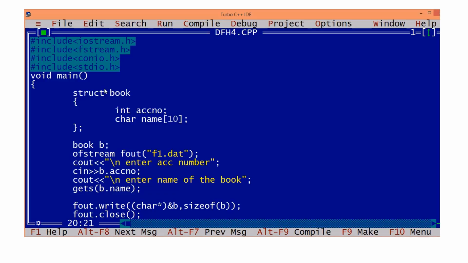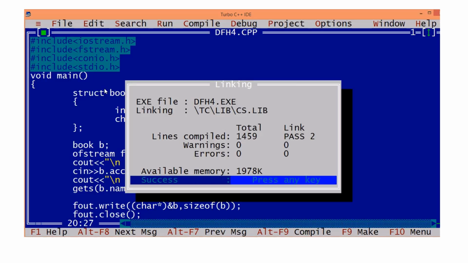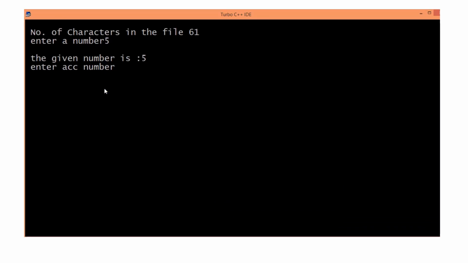But both are pointers only, both are addresses only. So one number is compatible with another number. Both are compatible or not? This is also a number, this is also a number. This is also an address, this is also an address. So what are we doing? Typecasting. Address of b, we are forcing it to be char star. Explicit type conversion. Now let's execute and see, is there any other error? No. So let's proceed. Enter accession number. Okay, 1. Name of the book C++. Now you see the output. The given book details are 1 C++.